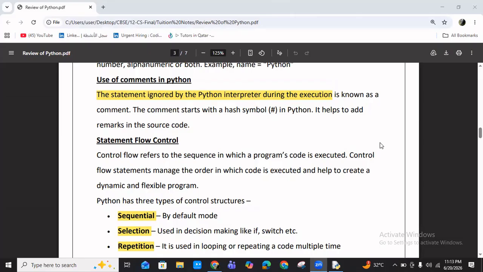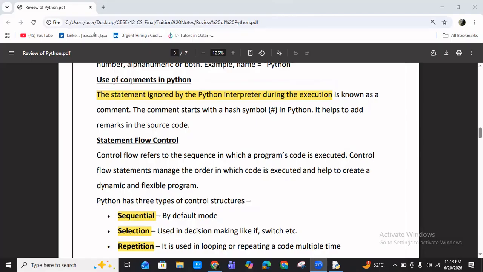Hello students, today in this video we are going to discuss the continuation of Unit 1, a review of Python, and actually this is the second lecture. If you want to see the first lecture, you can check this playlist. We already discussed tokens and the introduction of character sets.